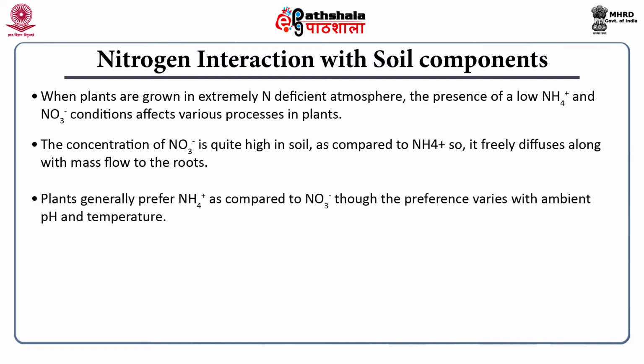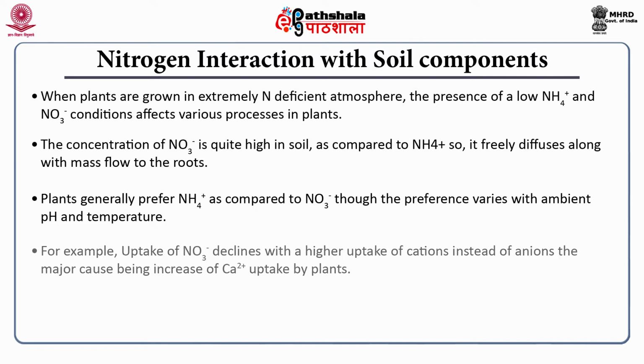Plants generally prefer ammonium ion as compared to nitrate ion, though the preference varies with ambient pH and temperature. For example, uptake of nitrate declines with a higher uptake of cations instead of anions, the major cause being an increase of calcium ions uptake by plants.